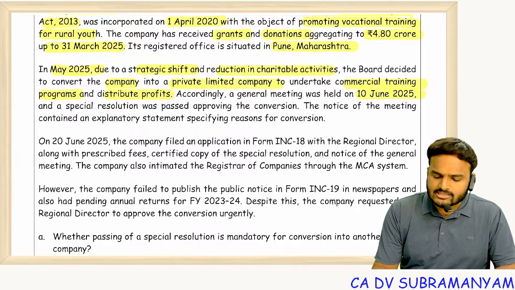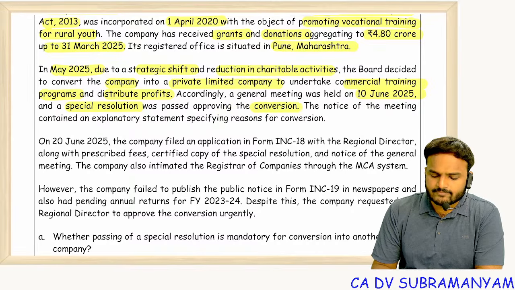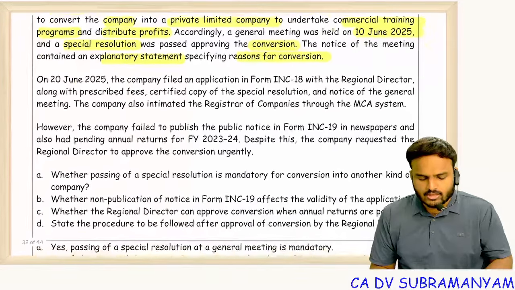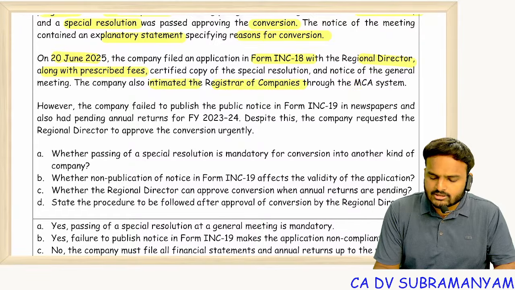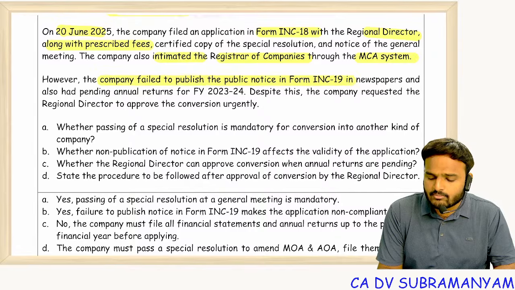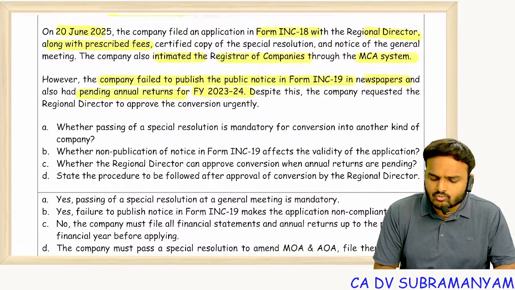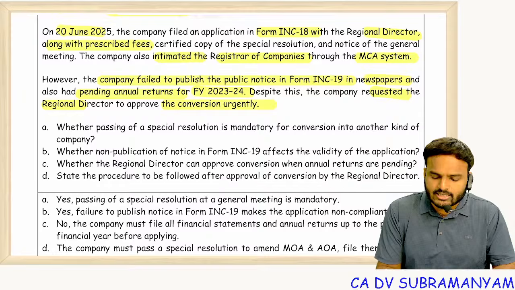Accordingly, general meeting was held on 10th June 2025 and a special resolution was passed approving the conversion. The notice of meeting contained explanatory statement specifying the reasons for conversion. On 20th June 2025, company filed an application in Form INC 18 with regional director along with the prescribed fees. Next, company also intimated the ROC through the MCA system. However, company failed to publish the public notice in Form INC 19 in 2 newspapers and also had pending annual returns for the financial year 23-24. Despite this, company requested regional director to approve the conversion urgently.